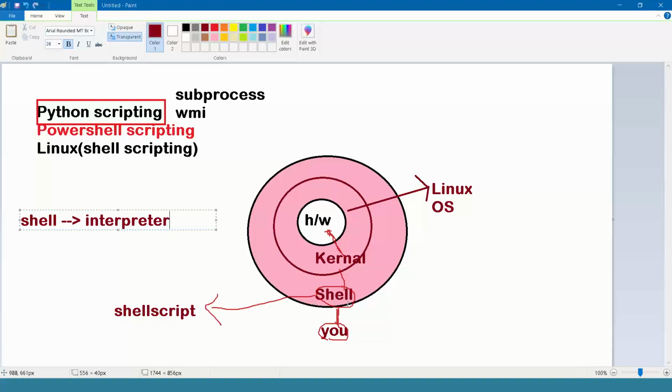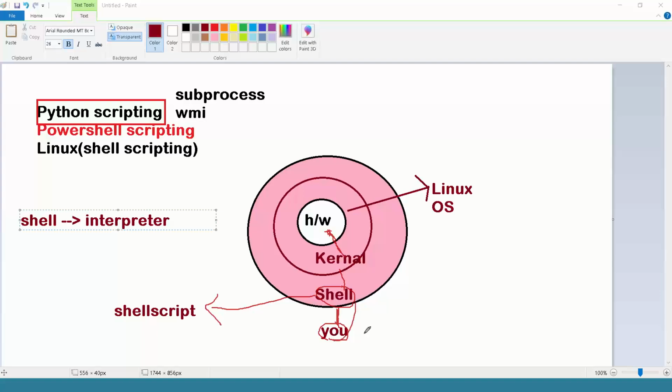But what is the story of shell scripting? Simply, whatever general manual routine work we are doing, if you do the automation, you can put all your commands inside a file. For example, instead of providing commands one by one to your shell, take a file, write your commands in sequential order, and give this file to your shell. The shell will take the input from the file and execute it.